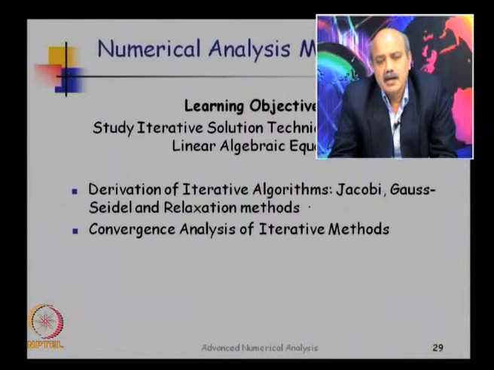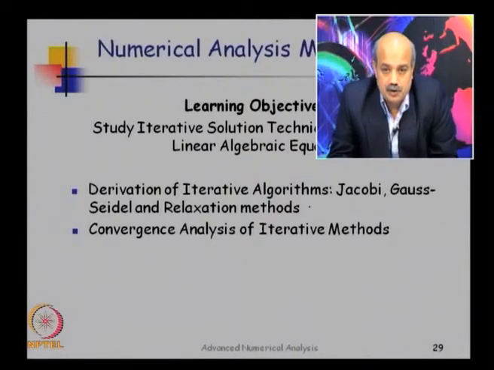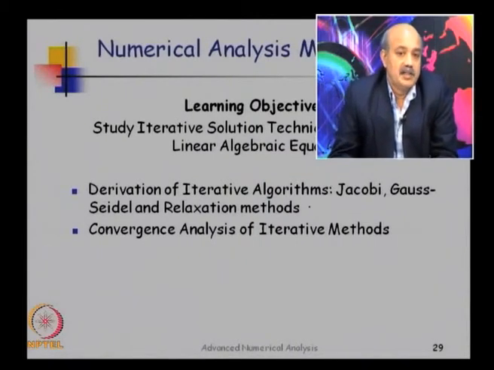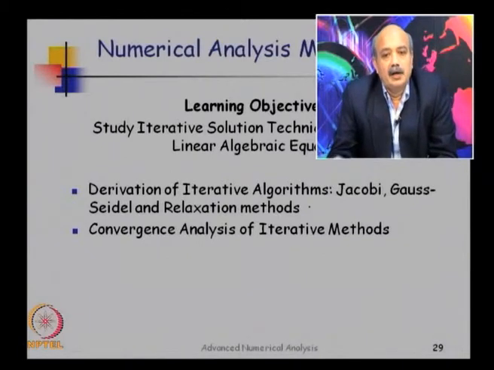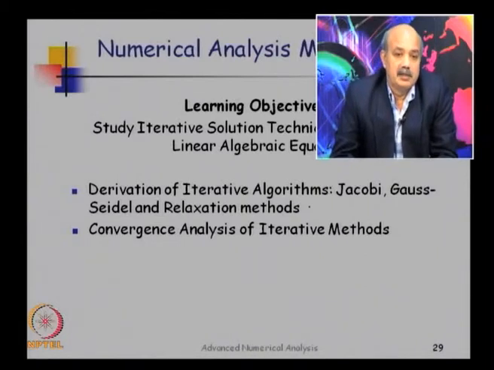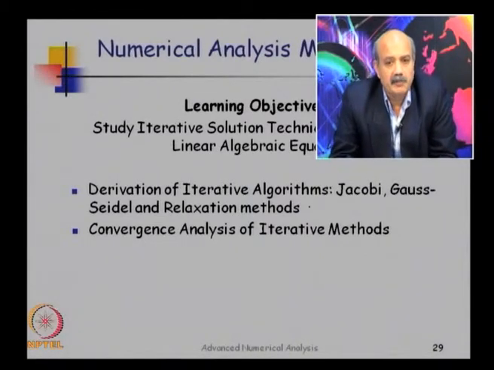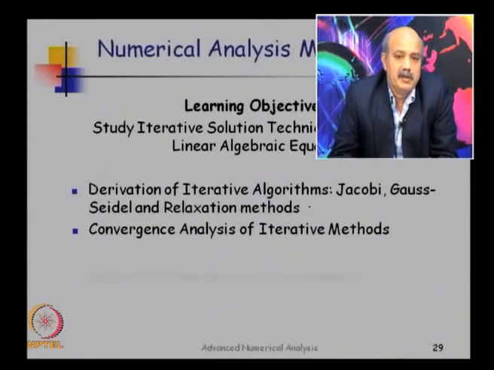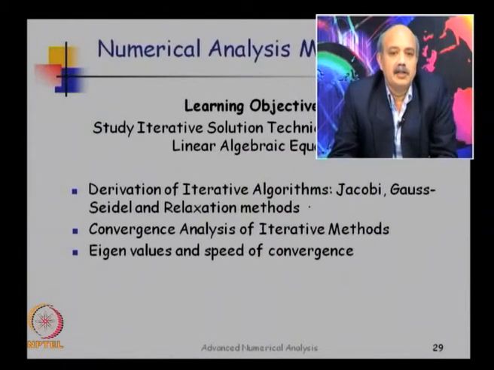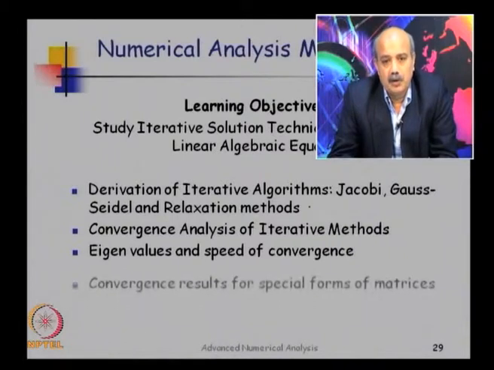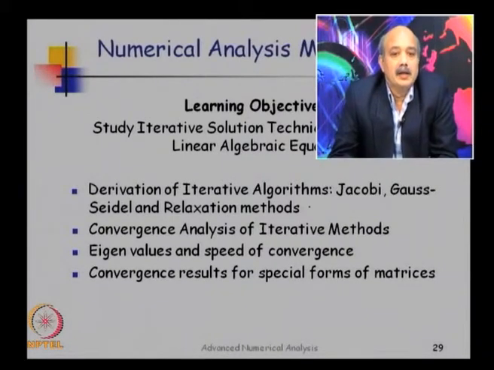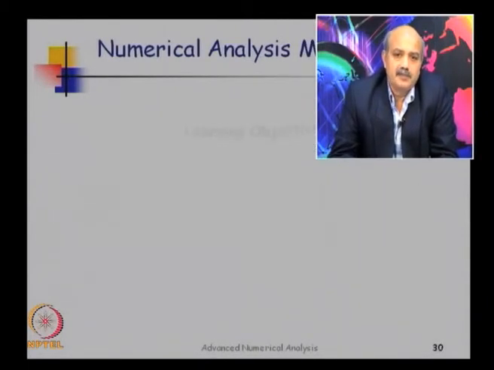The question is, if I start with a particular guess, what is the guarantee that the iterative scheme will converge to the solution of the linear algebraic equations? That will be analyzed systematically using the concept of eigenvalues, and we will see the role of eigenvalues in the speed of convergence or the convergence itself. Then we will look at some special forms of matrices that enhance convergence.